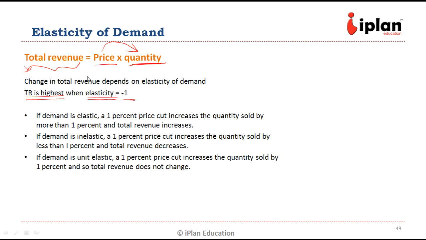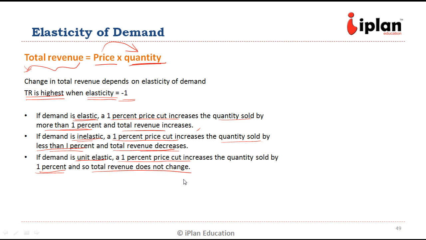Or we can say if the demand is more elastic, for a 1% price cut the quantity sold increases by more than 1%, then total revenue increases. If the demand is inelastic, that means for a 1% price cut, the increase in quantity sold is going to be less than 1%, then total revenue decreases. But if it is unit elastic, for a 1% change in price there will be a 1% change in quantity demanded, so total revenue remains the same.